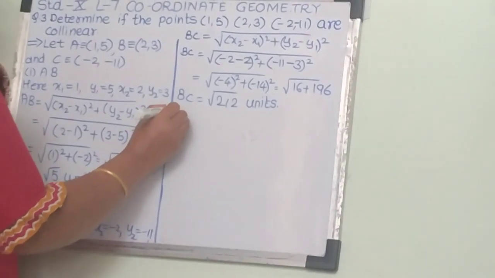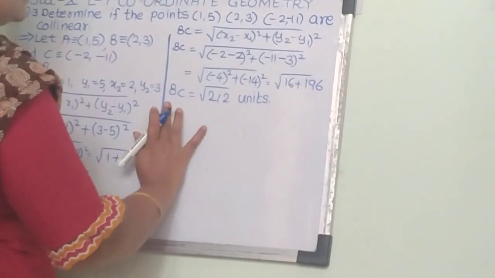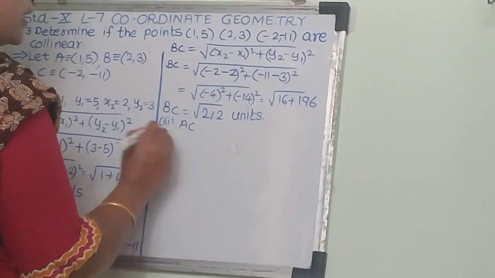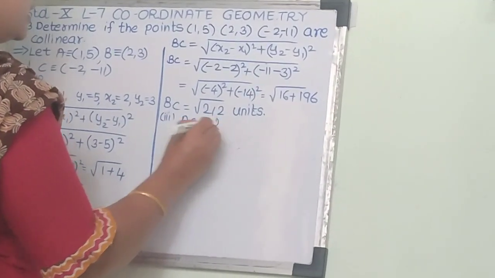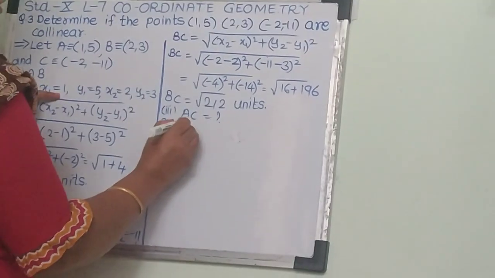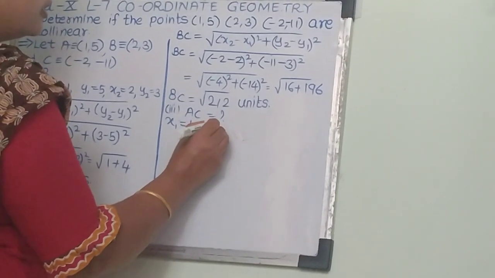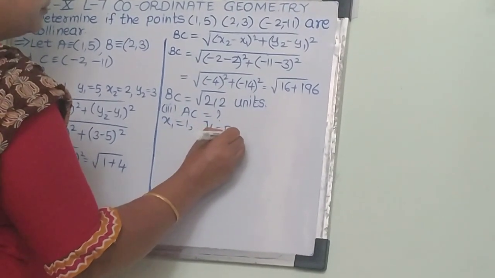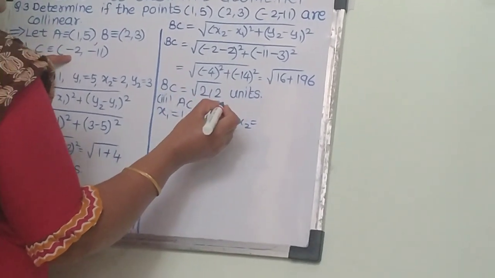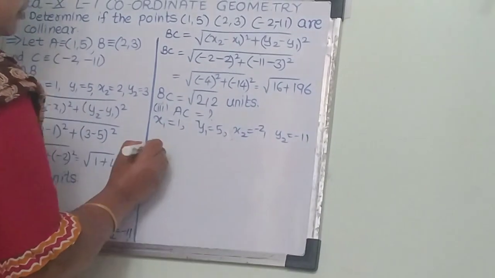Similarly, we can find AC. For AC, we take x1 as the first coordinate, that is A's coordinate, 1 comma y1 will be 5, and x2 equals minus 2 and y2 equals minus 11, C's coordinates.